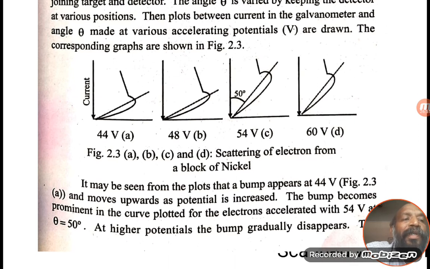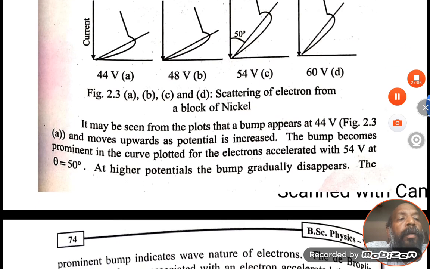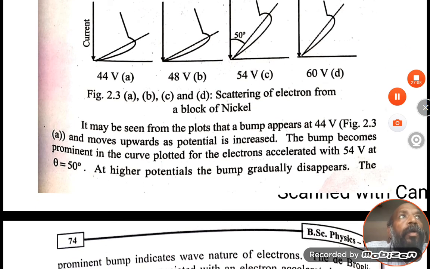So with this graph we can come to the conclusion that electrons exhibit the diffraction property. This gives the proof that particles also have waves.